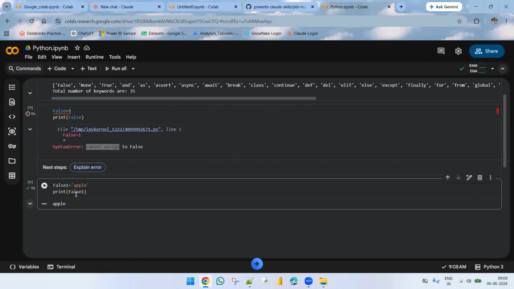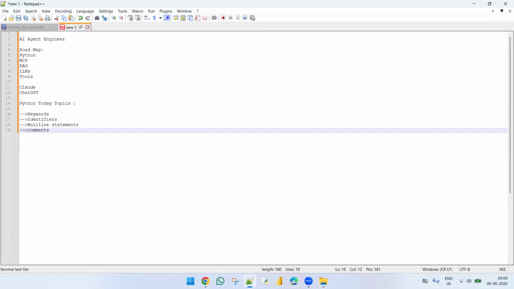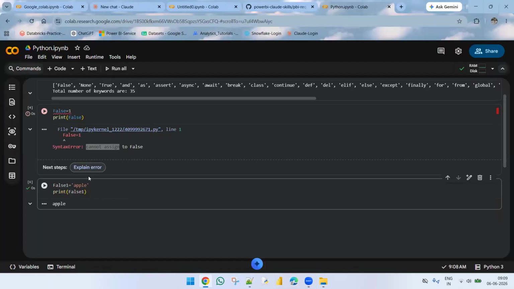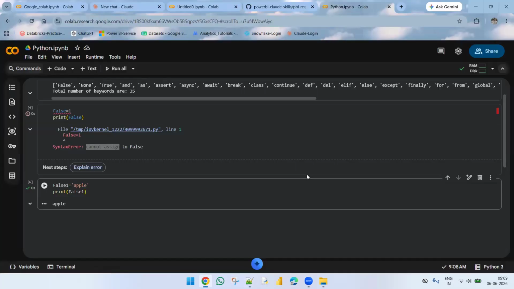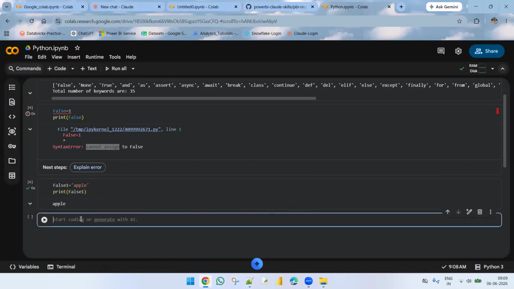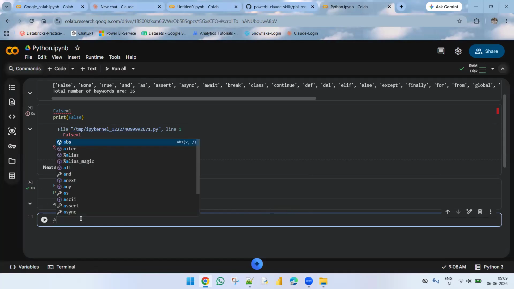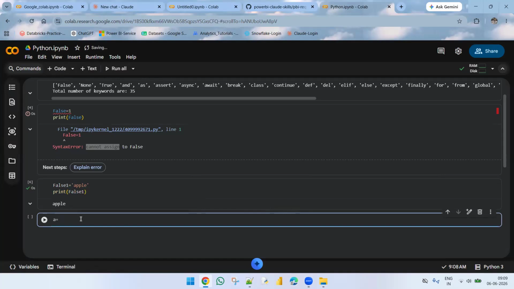Okay, and this is about the keyword, and the next one is identifier. I prepared one set of notes on identifiers. First I'll explain here, then we can go with the notes. An identifier is nothing but the naming of, we can say, a variable name or class name or module name. These all belong to identifiers.